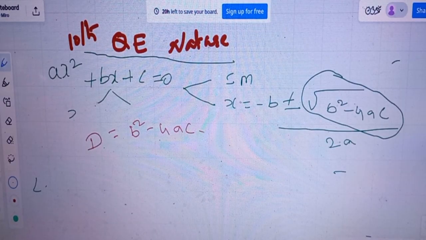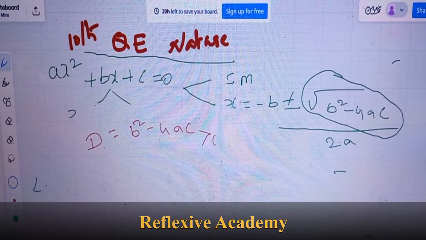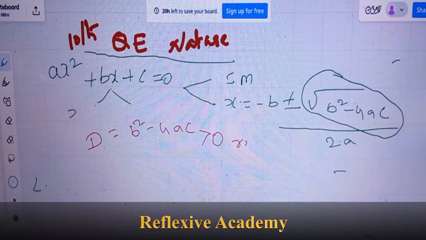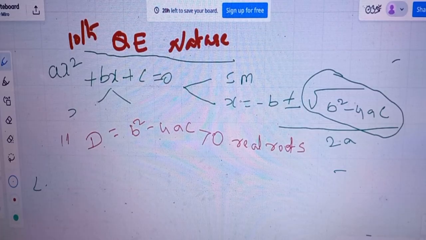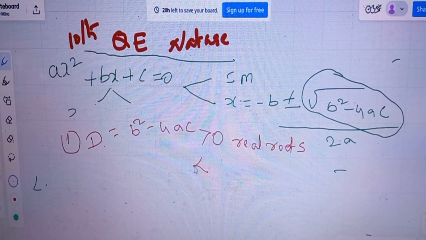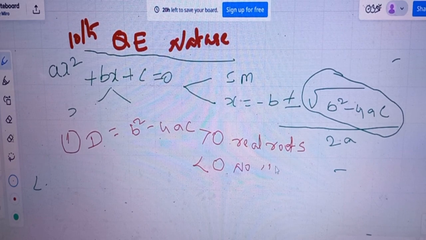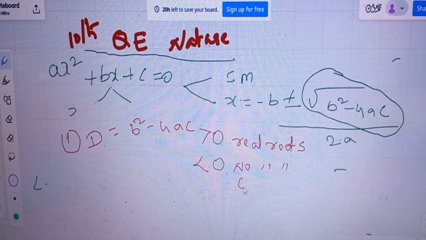Suppose this is greater than 0, the quadratic equation has real roots. So this is the first one. Suppose it is less than 0, that means no real roots, which means it has complex roots.